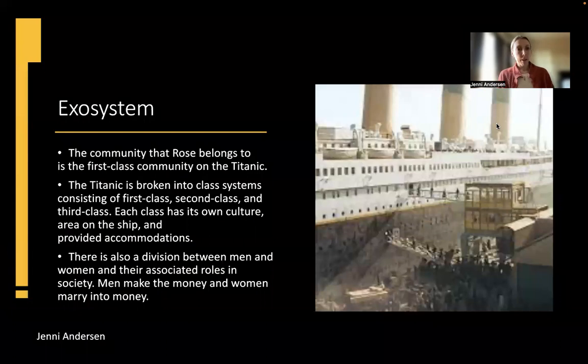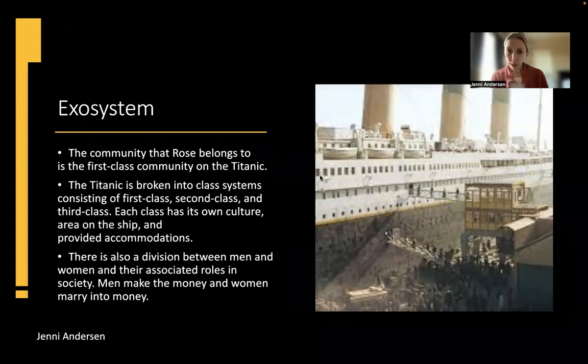Looking at her exosystem, the community that Rose belongs to is the first-class community on the Titanic. The Titanic is broken into class systems consisting of first class, second class, and third class. Each class has its own culture area on the ship and provided accommodations. There is also a division between men and women and their associated roles in society. Men make the money and women marry into money.